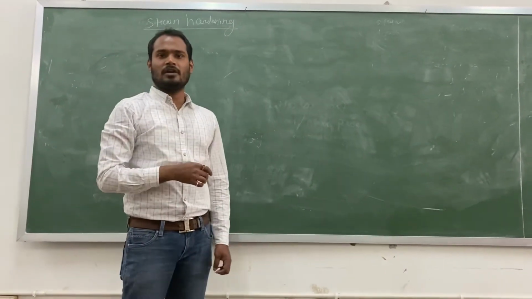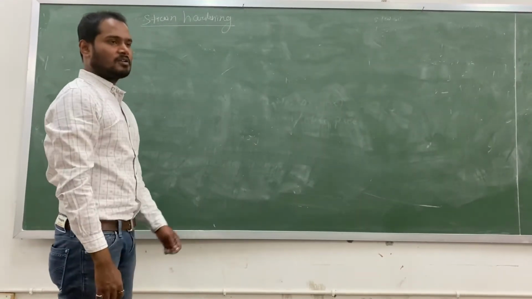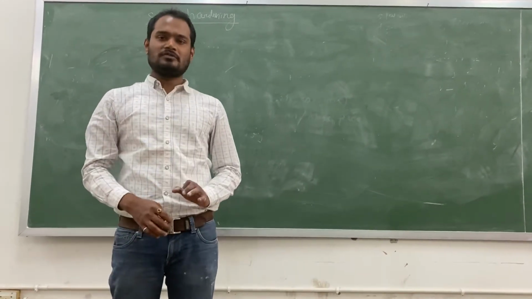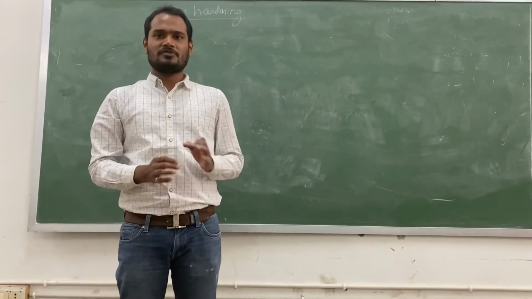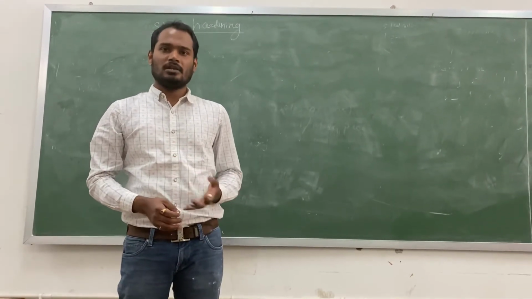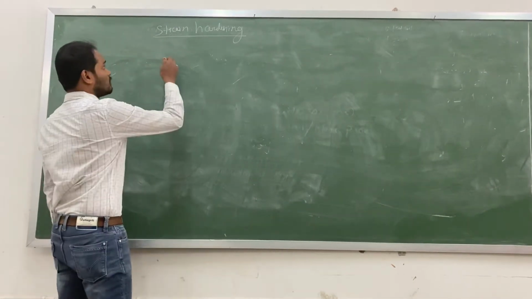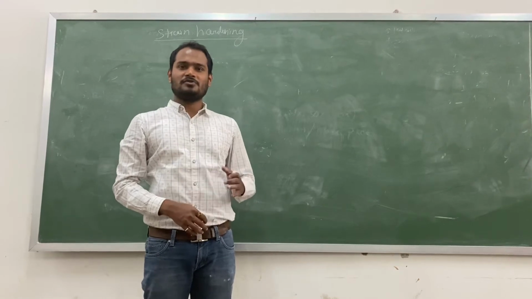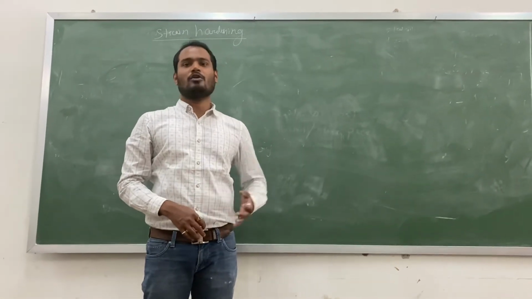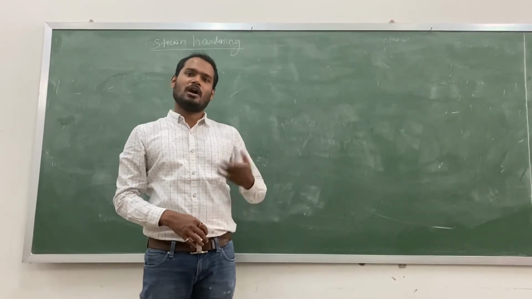That is strain hardening. Right? So strain hardening basically means strengthening. We want to increase the strength of a material, basically crystalline materials, suppose metals, any metals. So we have to introduce strain in the material. If we introduce strain in the materials, the strength will automatically increase, or it will be hardening, right?